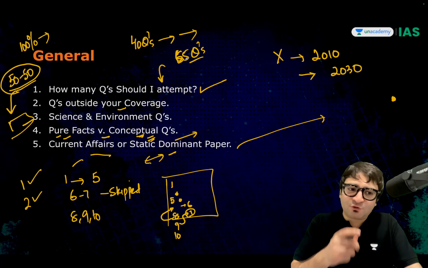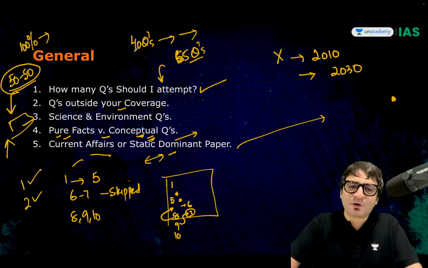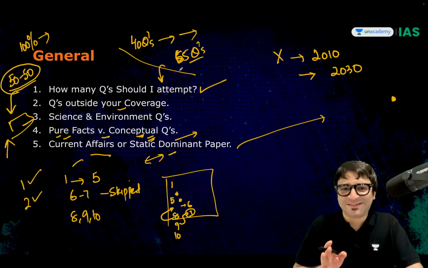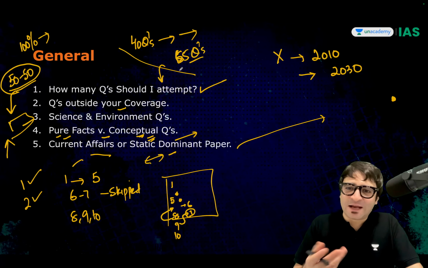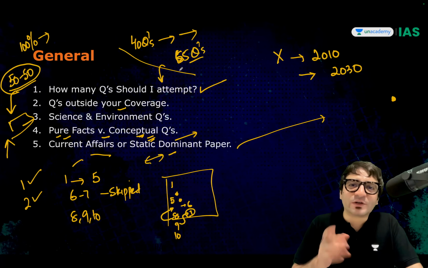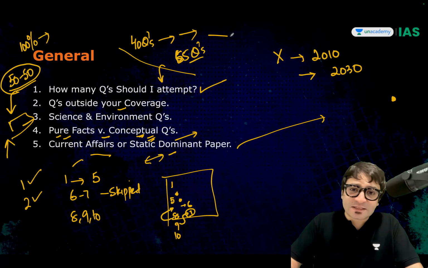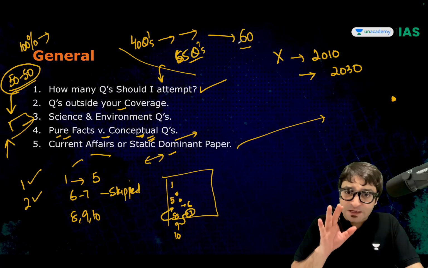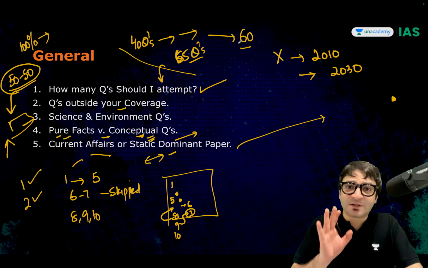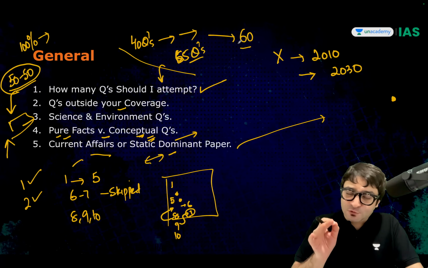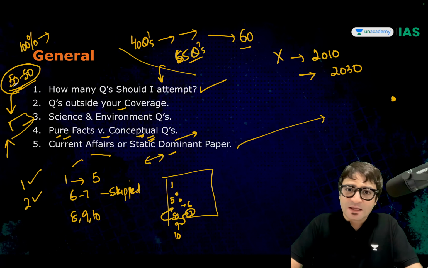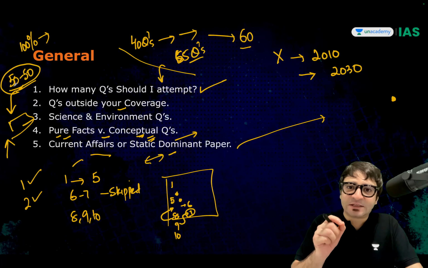Then you have to necessarily go through stage 3, because with these many questions, you cannot clear the prelims cutoff. Then you will have to slog and attempt more questions. But if in your first round you have already answered 60, now please be careful in attempting further questions. Attempt only those questions where you can be 50-50 sure and you can make intelligent guesses.